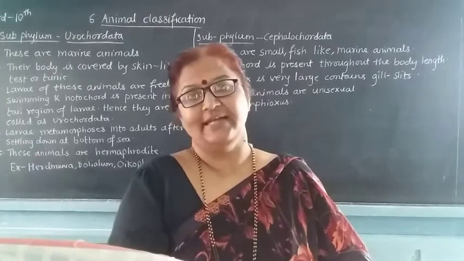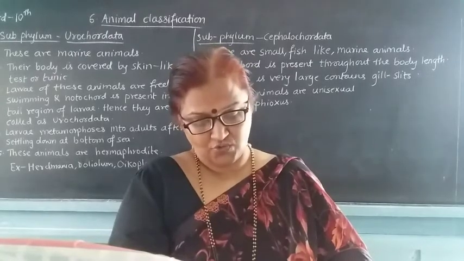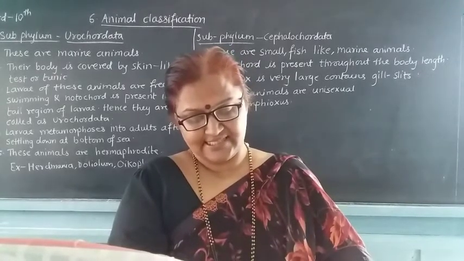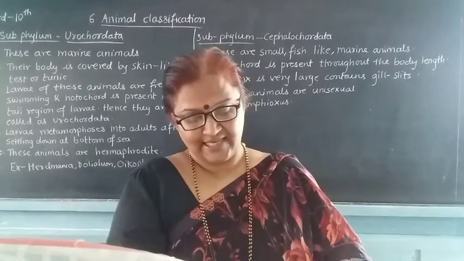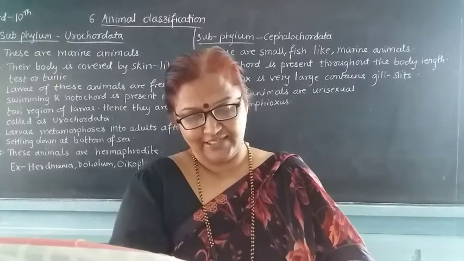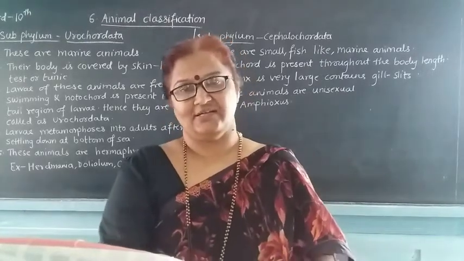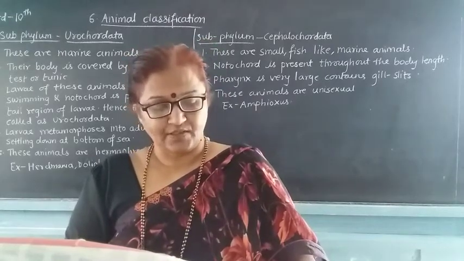Digits are provided with nails, claws or hooves. Exoskeleton is in the form of hair or fur. Example, see there, elephant, human, kangaroo, dolphin and bat. So these are the mammals.